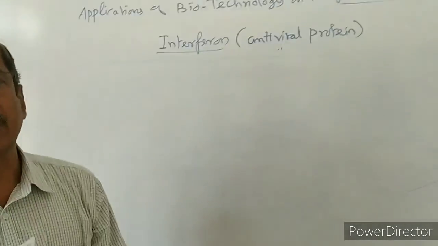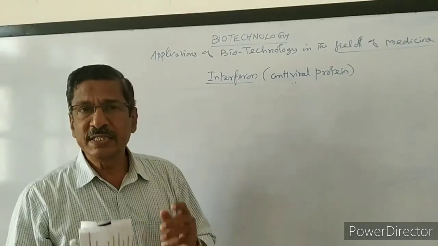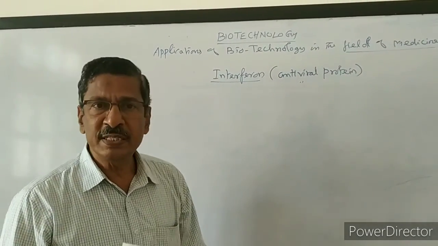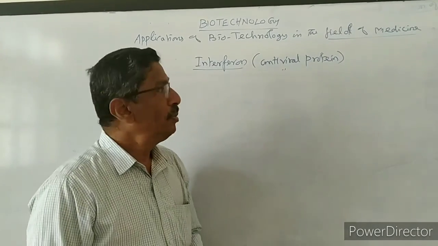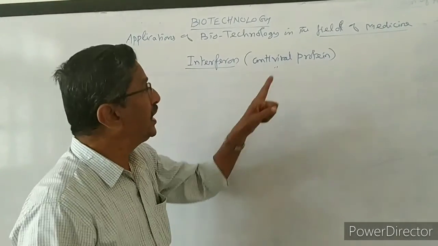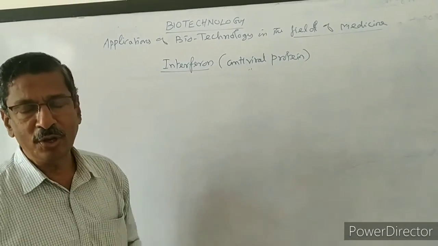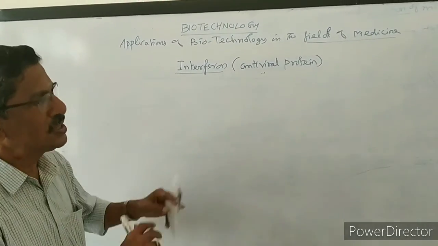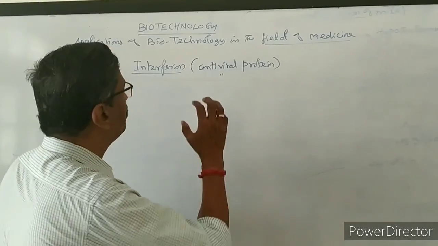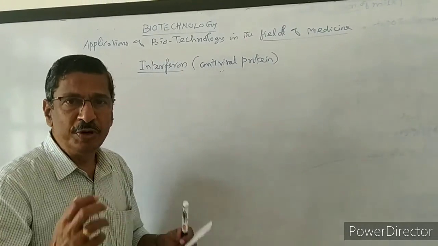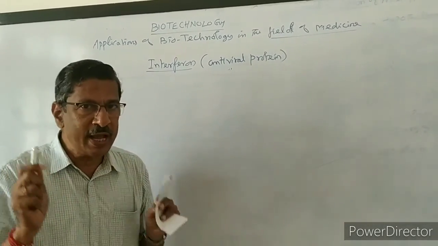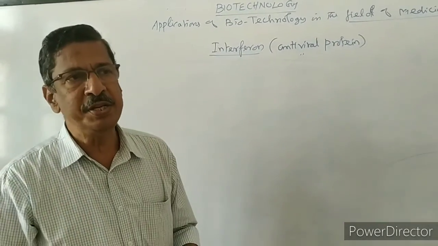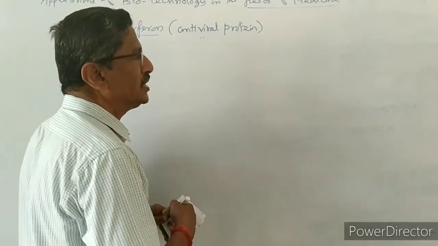Normally we have immunity, resistance. The resistance is due to the presence of antibodies. Our blood is producing antibodies. But how are antibodies produced? That is, to some extent, with the help of interferon. I will tell you the importance of interferon, how it is produced and how it acts against viruses. It acts only against viruses, not against bacteria or any other microorganism.